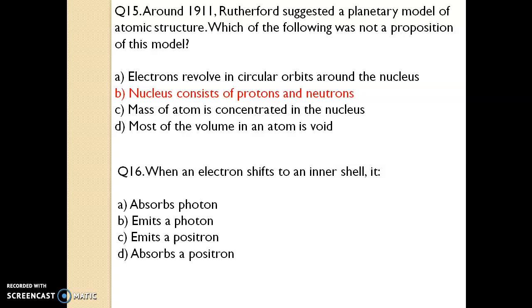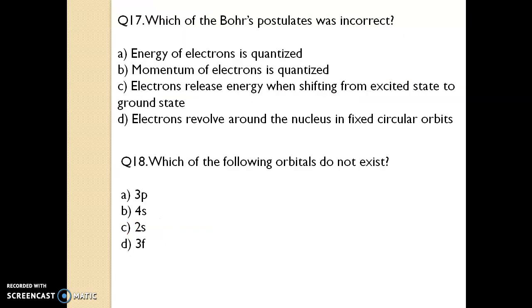Question number 16. When an electron shifts to an inner shell, it emits a photon. Question number 17. Which of Bohr's postulates was incorrect? Your answer is electrons revolve around the nucleus in fixed circular orbits. Question number 18. Which of the following orbitals do not exist? Your answer is 3f orbital.